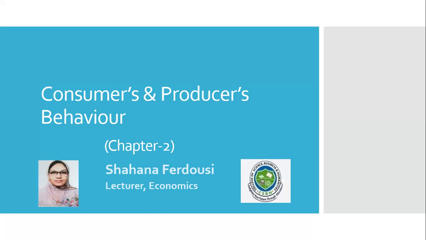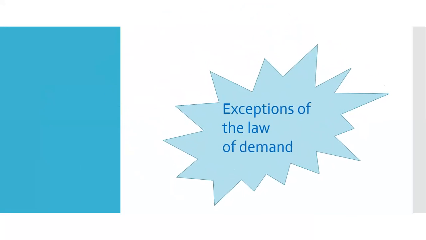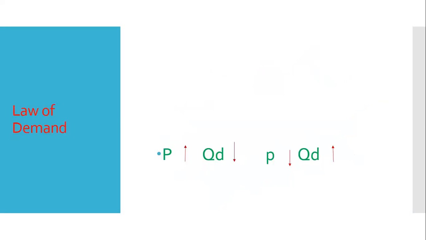Today, I am going to discuss a topic of Chapter 2, Consumers and Producers Behavior. In Chapter 2, we have come to know about the law of demand, and today I will discuss some exceptions of the law of demand. So, to discuss the exceptions of the law of demand, first we need to know what you understand by the law of demand.